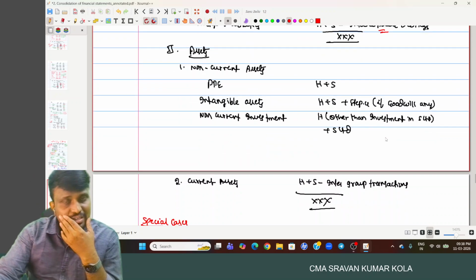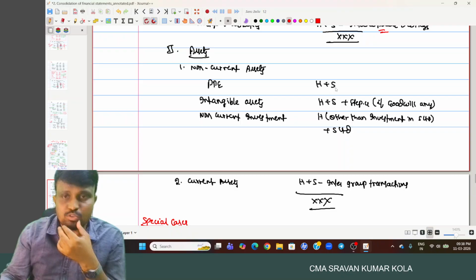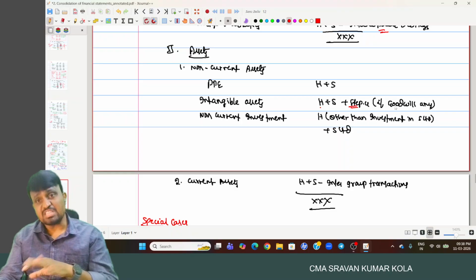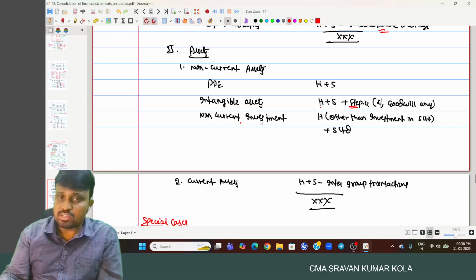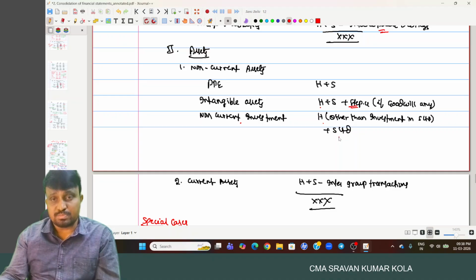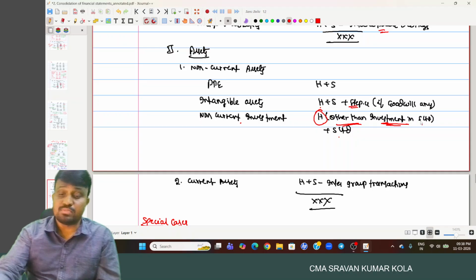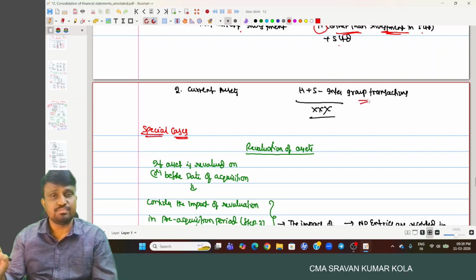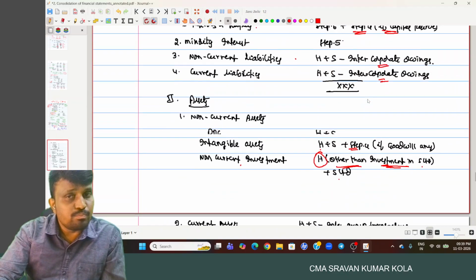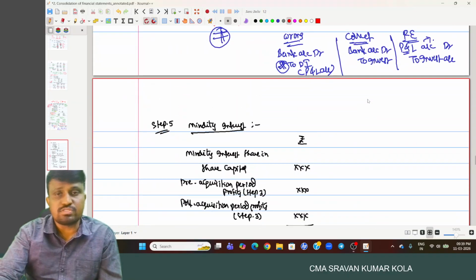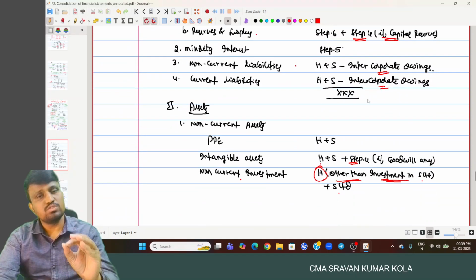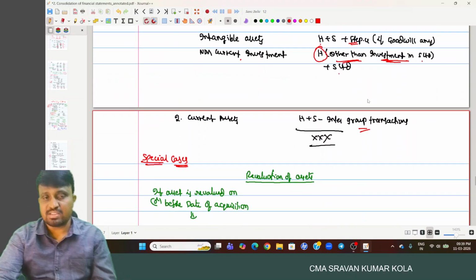And total. Next, non-current assets: PPE, holding plus subsidiary; intangibles, holding plus subsidiary, plus from step 4, any goodwill we have. Non-current investment, holding plus subsidiary, but for holding, other than investment in subsidiary company. Current assets, holding plus subsidiary minus intergroup transactions we have, if any. And this is the consolidation procedure. A very simple 6-step procedure. Just follow this one, you will get full marks in the final exam.